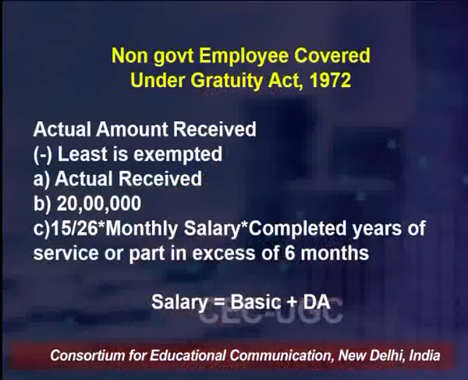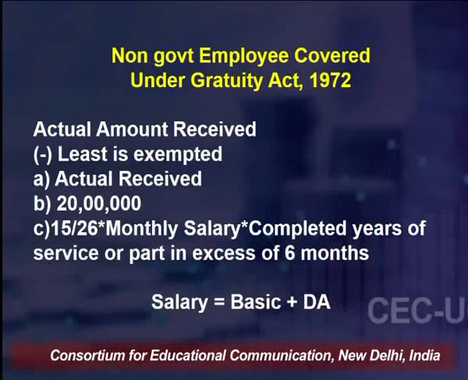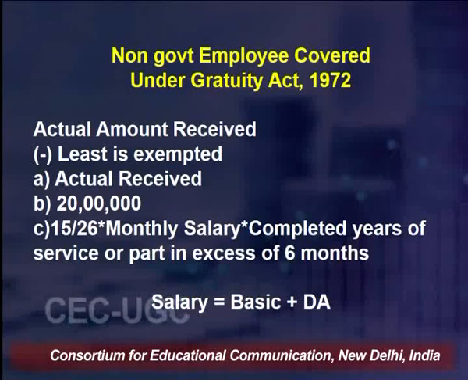First, the actual amount that he receives from the organization. Second, 20 lakh rupees, the fixed upper ceiling that has been given by the government. The third one is 15, that is the half month, in this case,